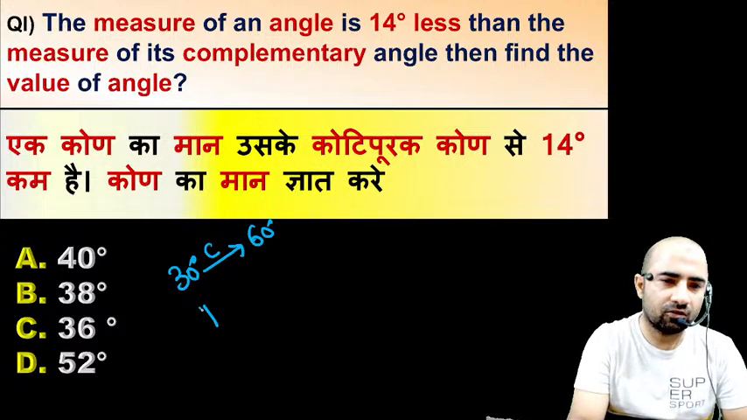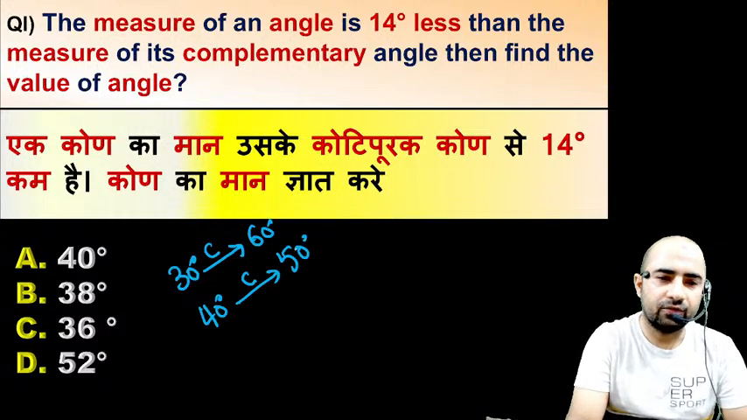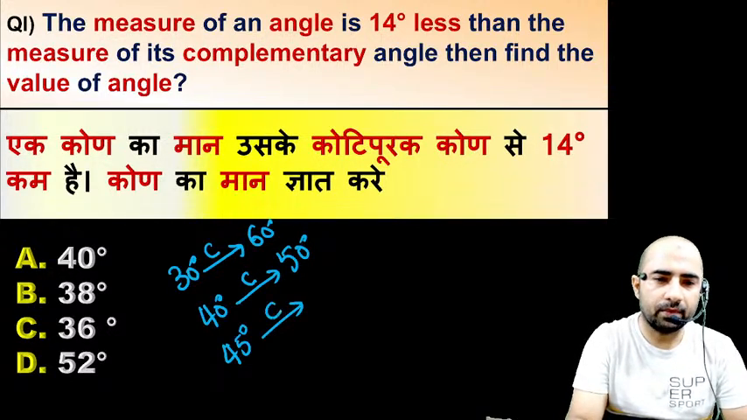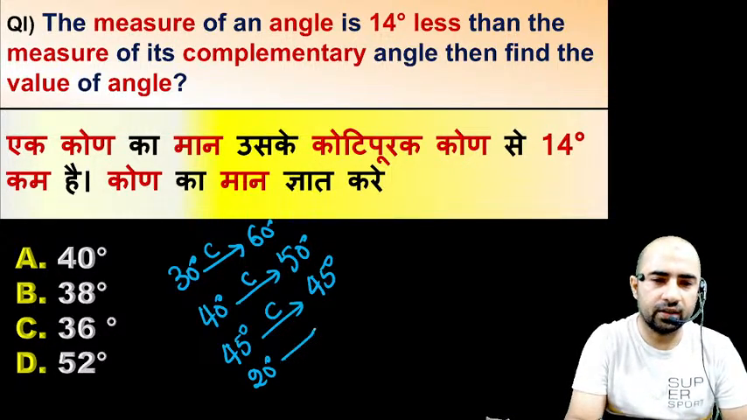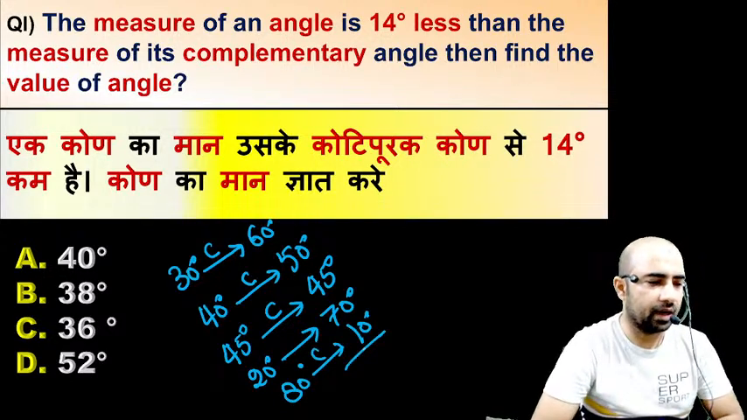If the angle is 40 degree, then its complementary angle would be 50 degree. If you have any angle which is equal to 45 degree, then its complementary will also be equal to 45 degree, right? Whenever you have an angle equal to 20 degree, then its complementary would be 70 degree. If you have an angle equal to 80 degree, then its complementary will be 10 degree. Any confusion, guys? Any confusion?